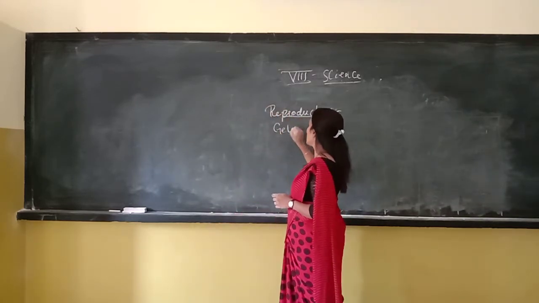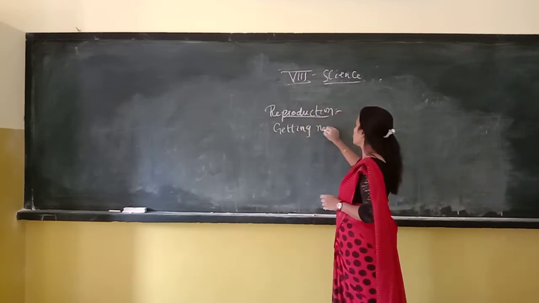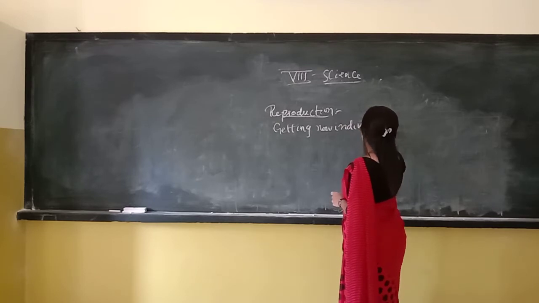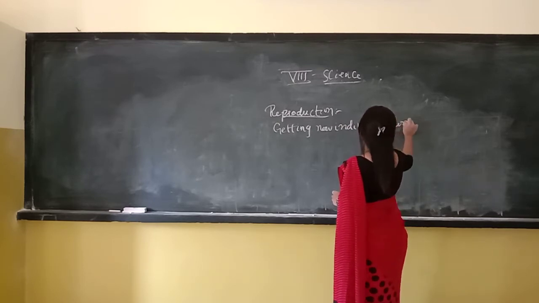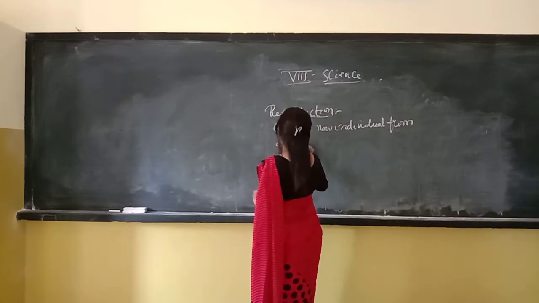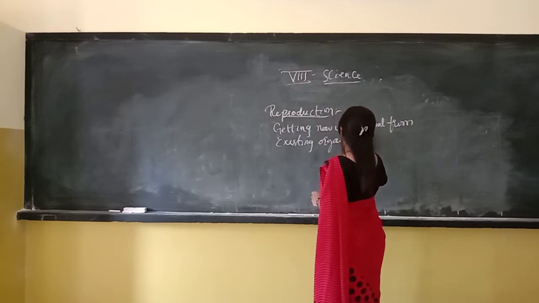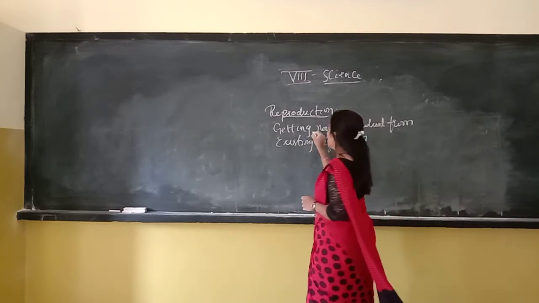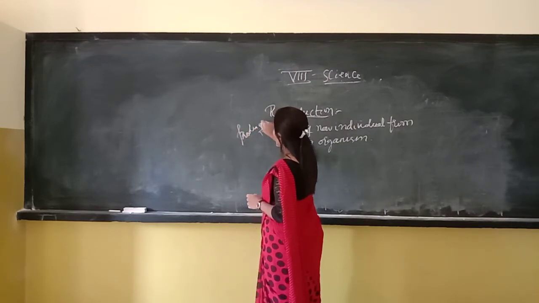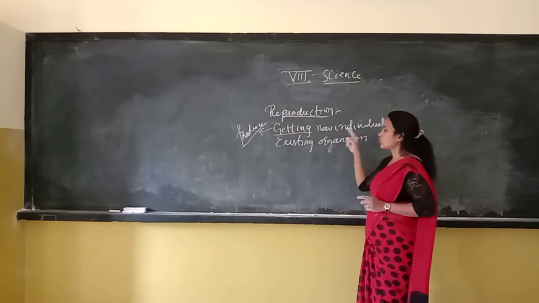Getting a new individual from an existing individual, an existing organism, or producing a new individual.